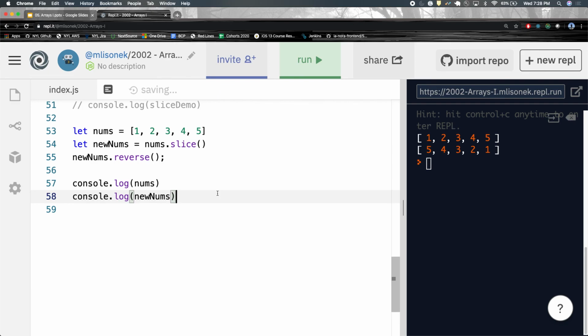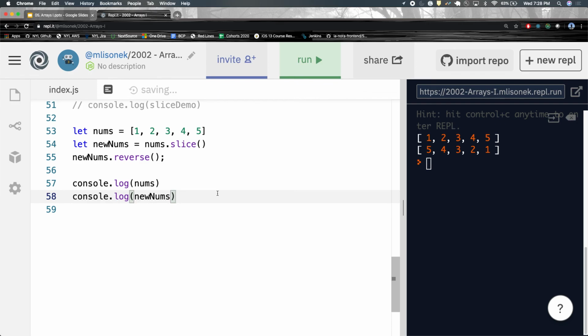Any other questions? Yeah. If I unshift new numbers, will it automatically put them in order, or do I need to reverse it again to put it into the right place?